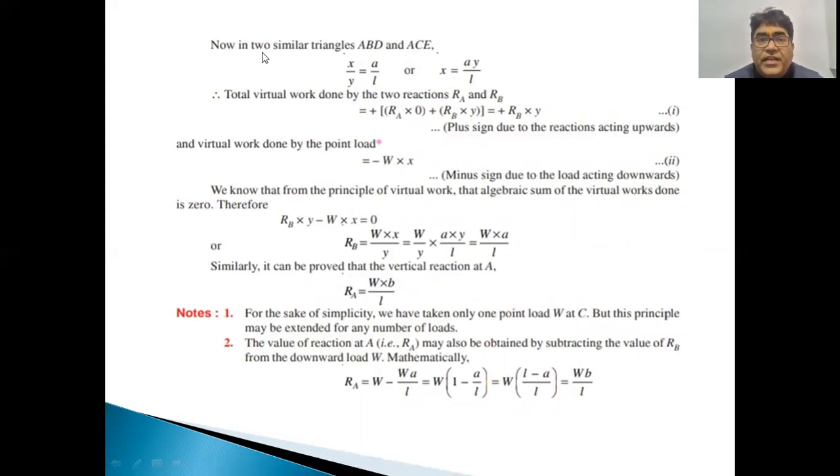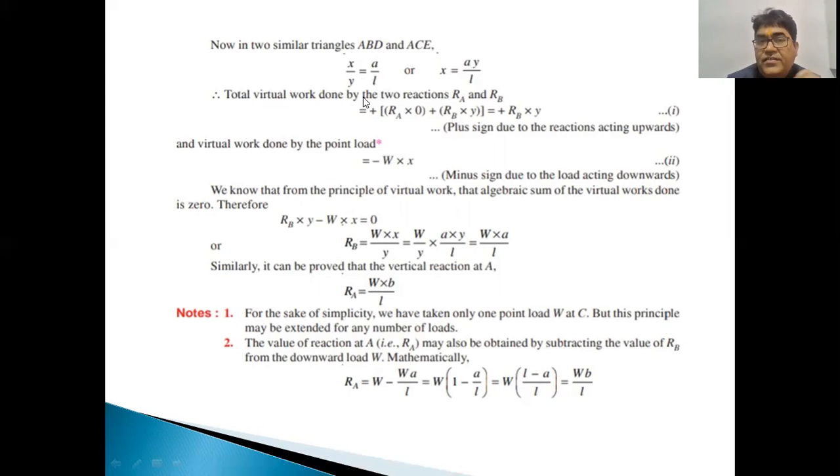Now, in the two similar triangles, ABD and ACE, we can apply the basic proportionality theorem. By ratio and proportion, x upon y will be equal to a upon L. That is, small x is equal to a into y upon L.